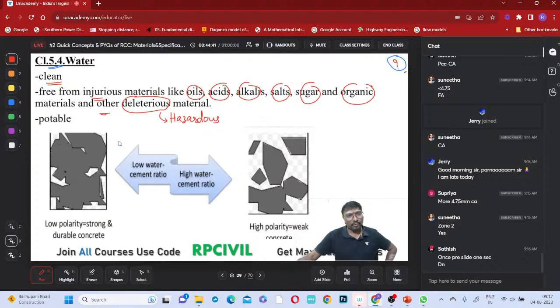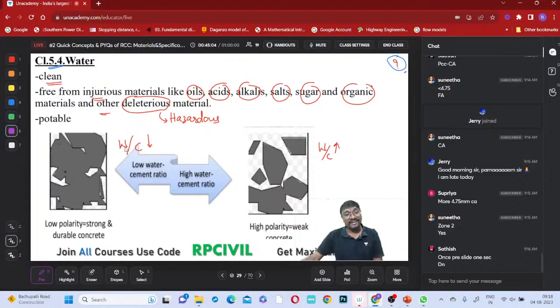Now consider the water-cement ratio: low water-cement ratio like this, high water-cement ratio like this, you will have the particles. Low water-cement ratio means water is lesser and cement is higher.